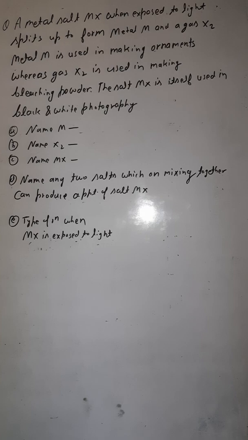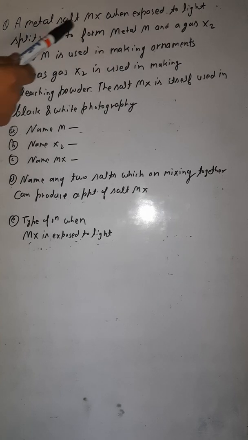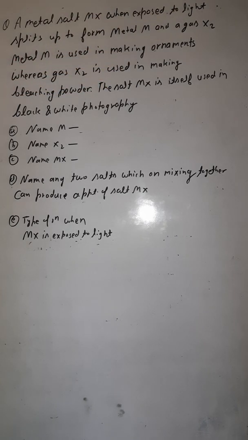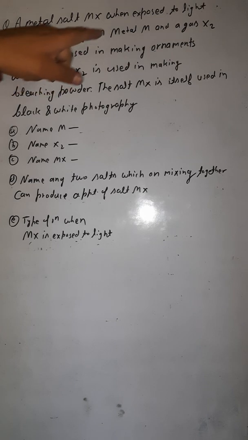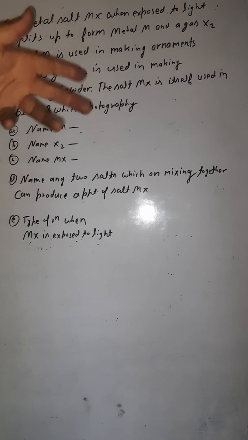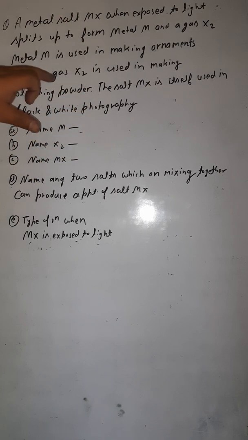Now student, this is the next question before you. A metal salt MX, when exposed to light, splits up to form metal M and a gas X2. Metal M is used in making ornaments. You might know with which metal you are making the ornaments. Gas X2 is used in making bleaching powder. That also you should know.